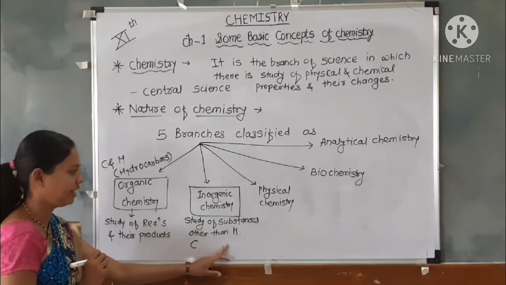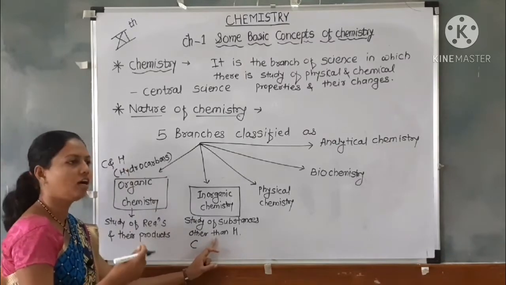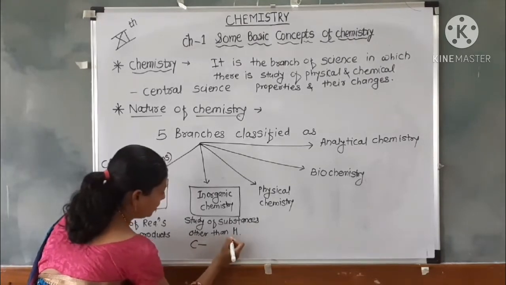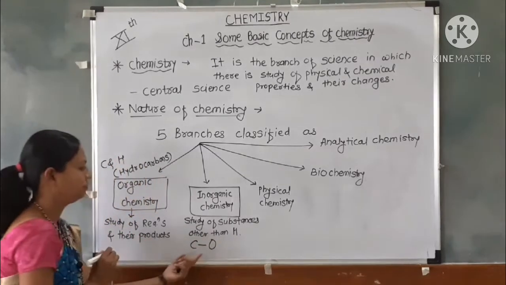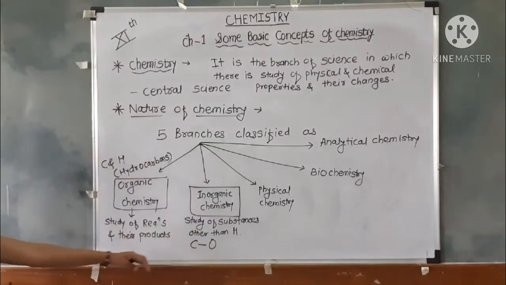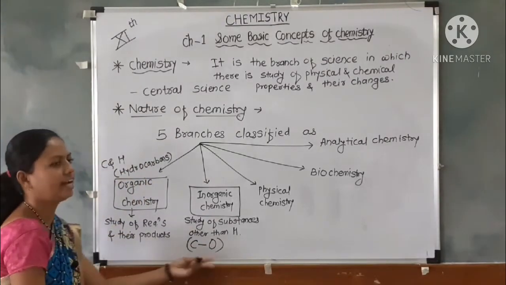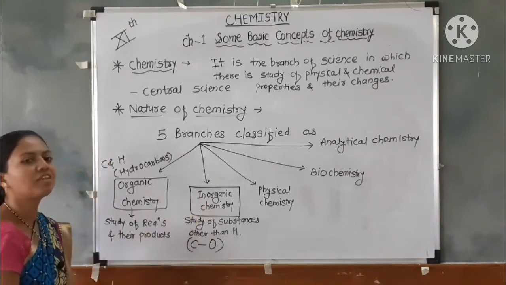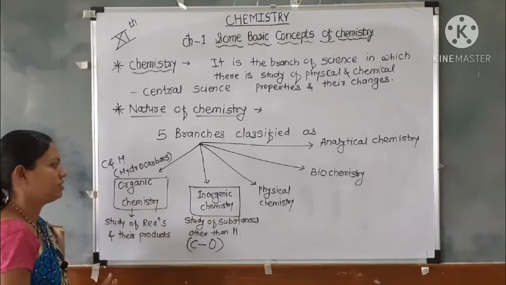In inorganic chemistry there is no hydrogen atom. Other than hydrogen, there are other atoms, that means carbon and oxygen compounds. So, carbon and nitrogen compounds, and carbon and halogen compounds are included in inorganic chemistry.